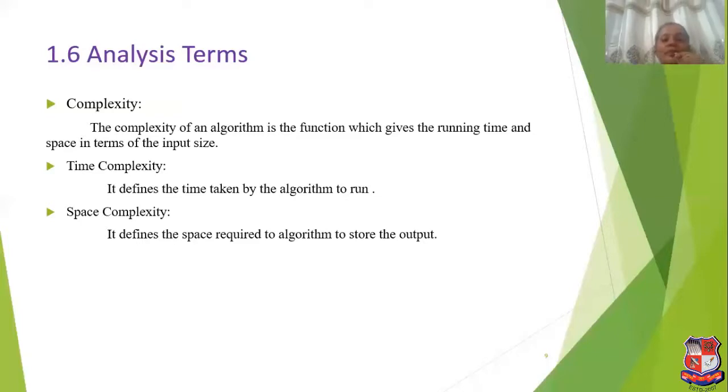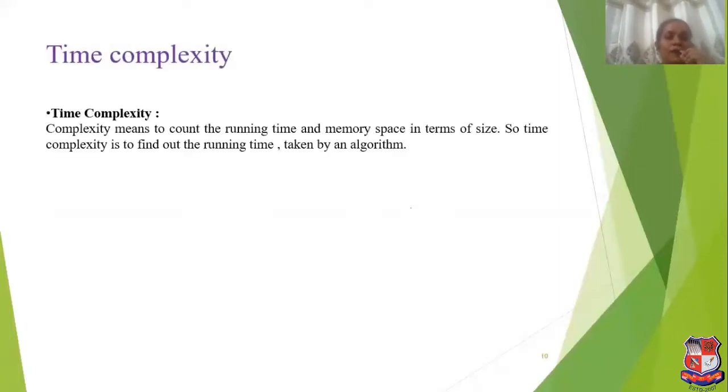Time complexity defines the time taken by an algorithm to run. It means how much time a program takes to execute, and we count it as time complexity. And space complexity means how much space is required to store the output of the program. So we will discuss it briefly. Complexity means counting the running time and memory space in terms of input size. This is known as complexity.